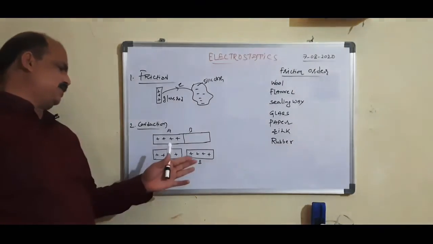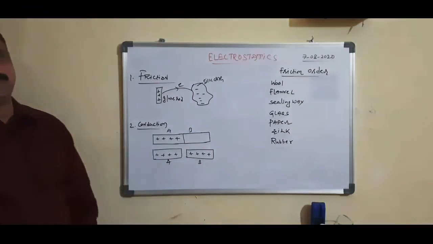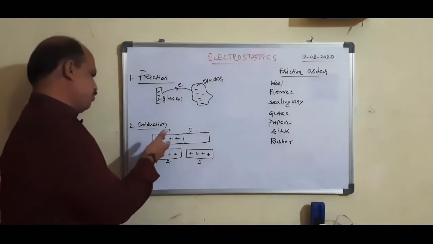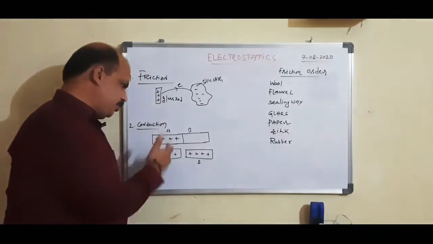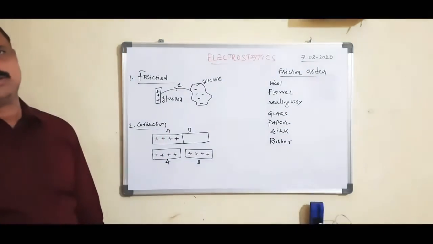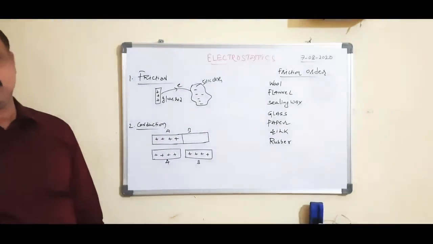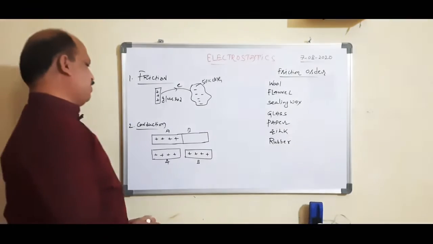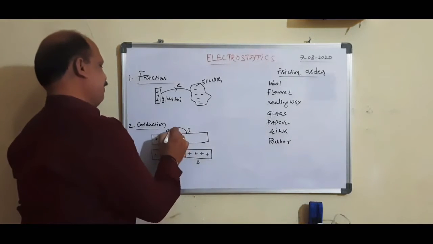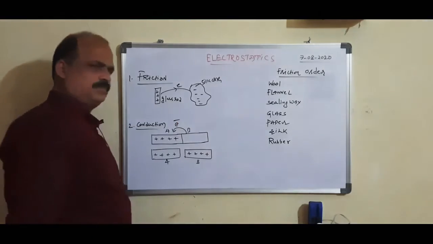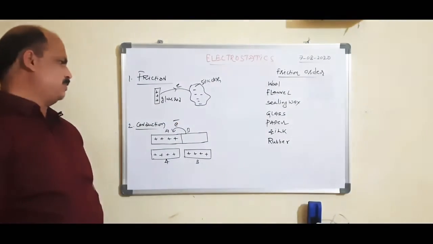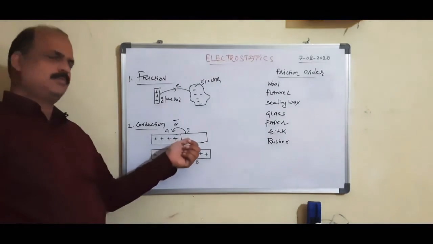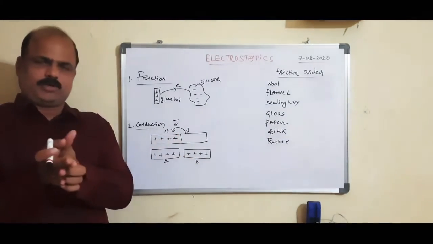How does the body get the same charge? Here we know that this is a positively charged body and this is an uncharged body. Positively charged body means what? That is a deficiency of electrons. That means there is a transfer of electrons from B to A. There is a variation of electron density. So electrons are transferred from B to A whenever these two bodies are kept in contact.